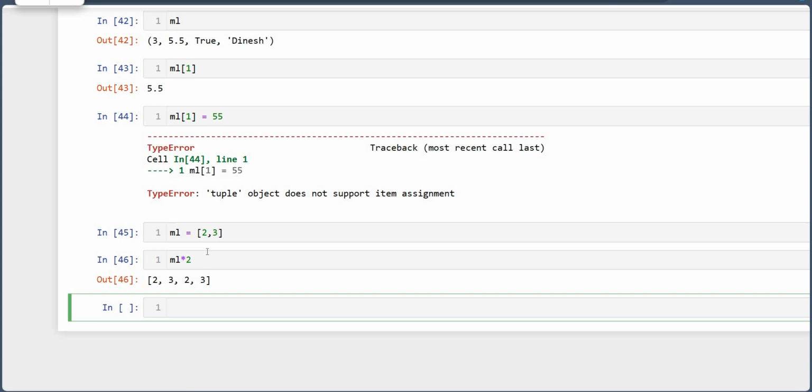It will not do that. It gives me the continuous values repeated 2 times. Okay, so 2 comma 3 and 2 comma 3. This is how list works.